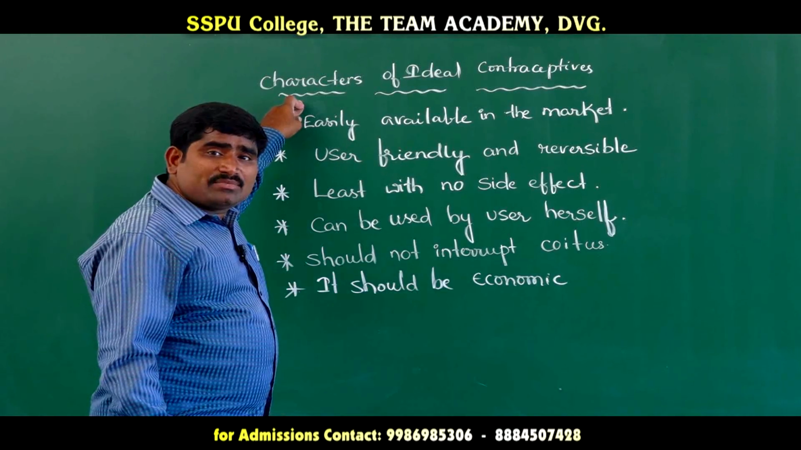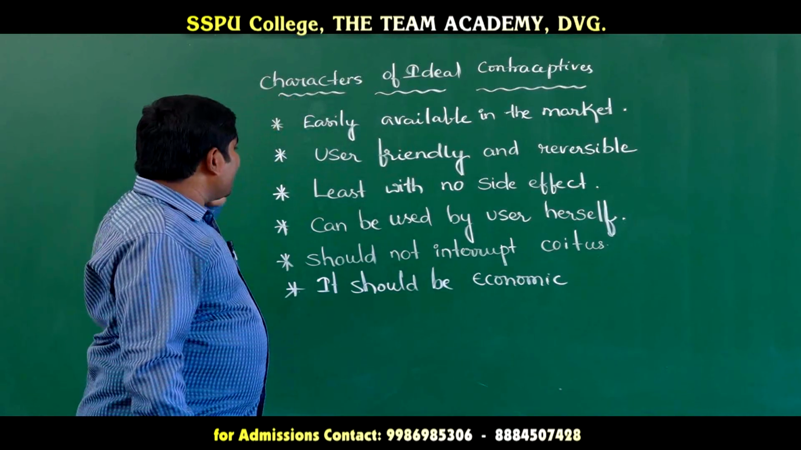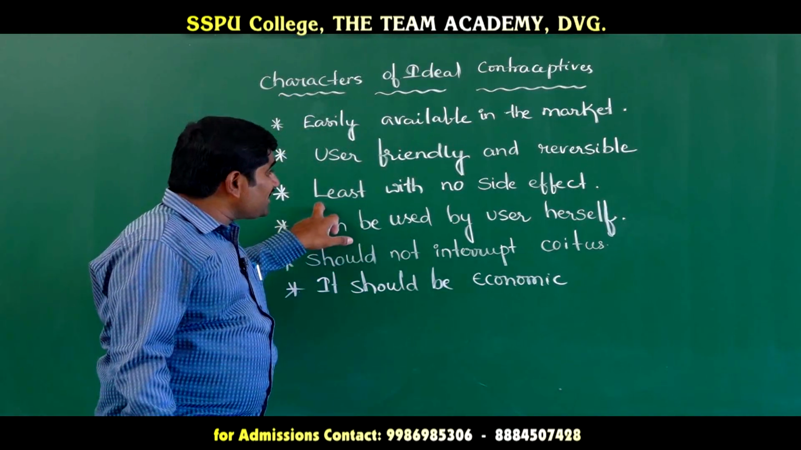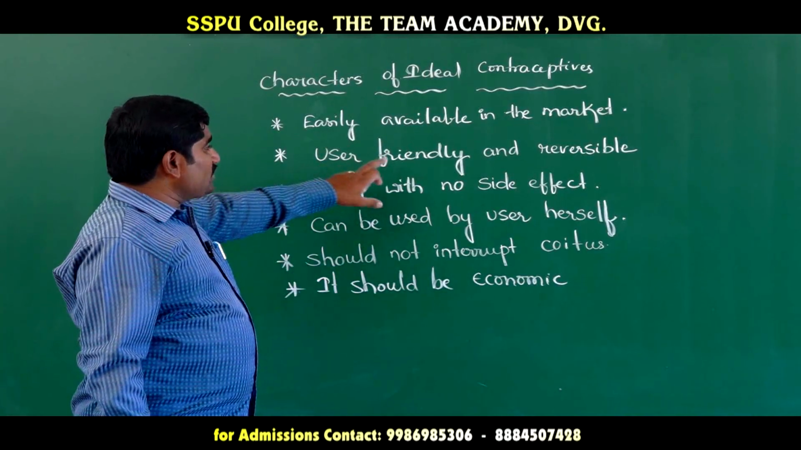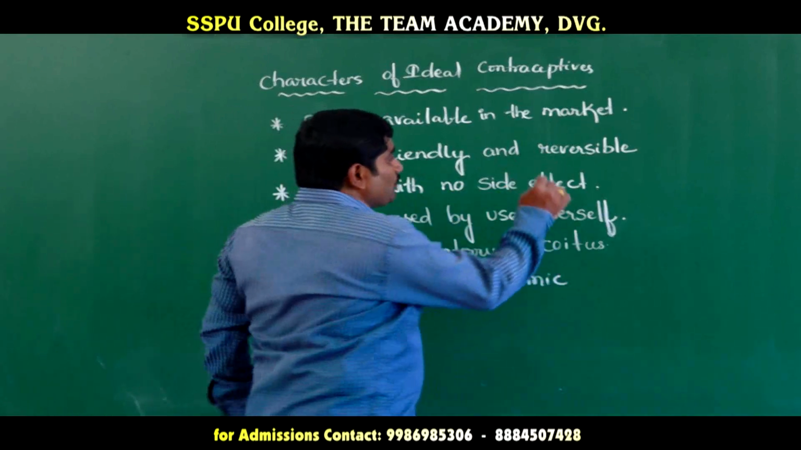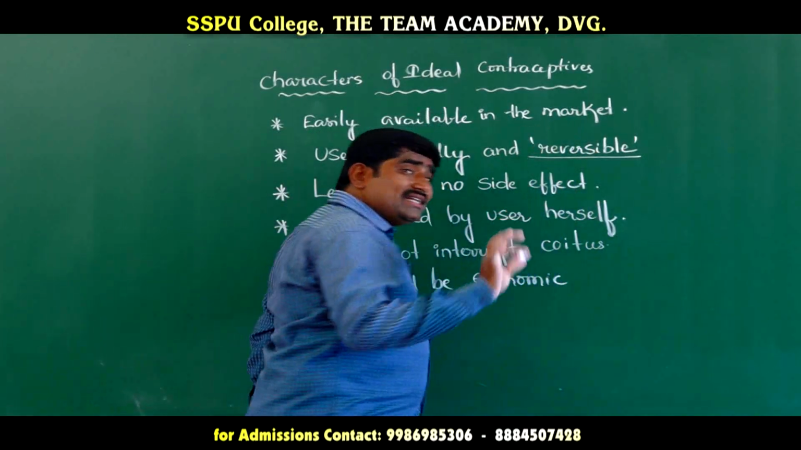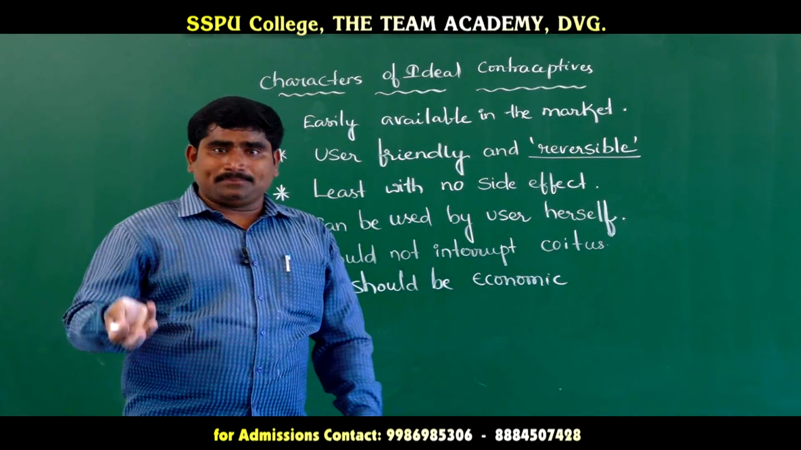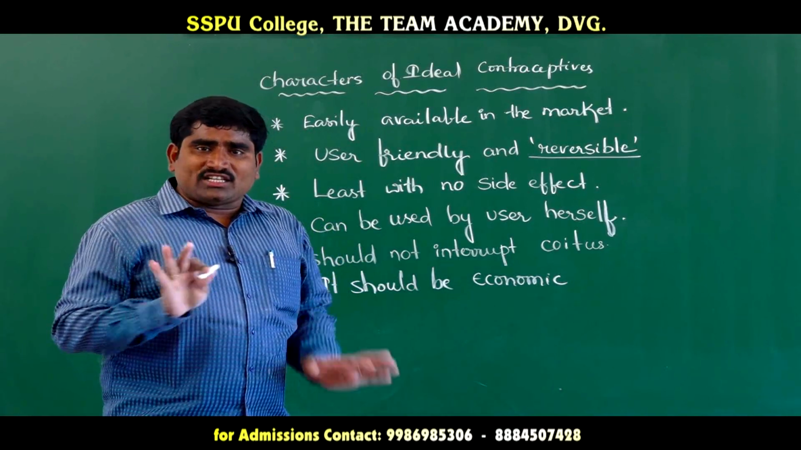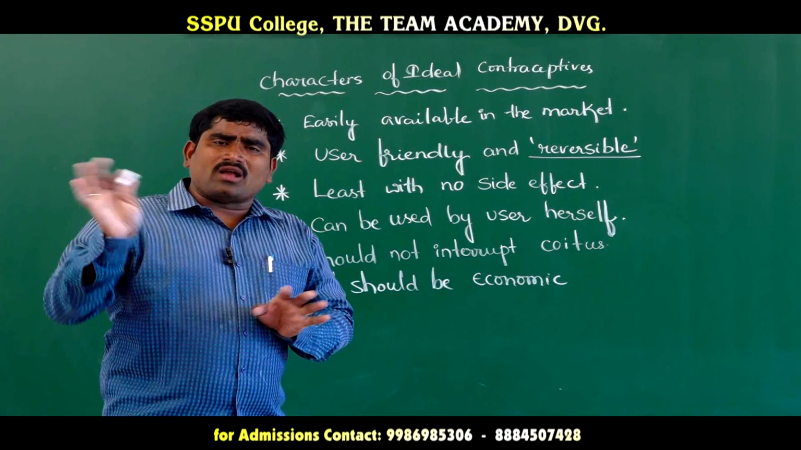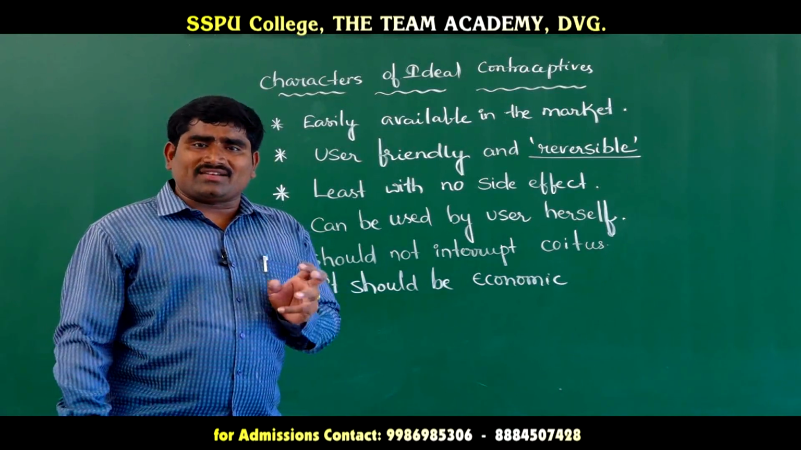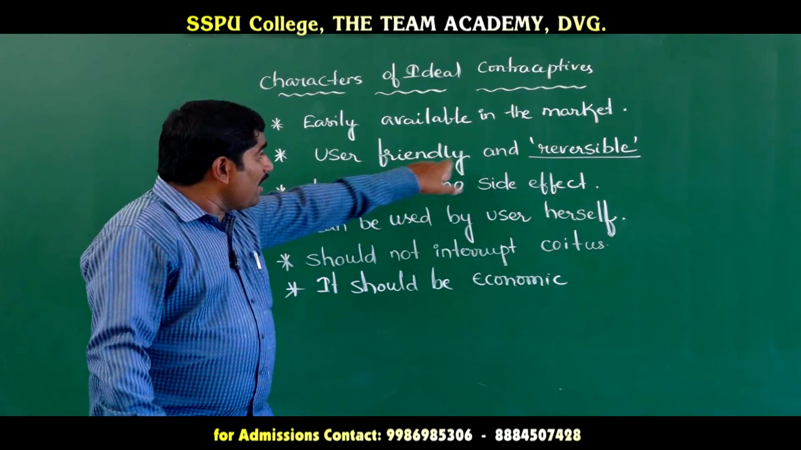An ideal contraceptive should be user friendly and reversible, and it should have the least side effects or no side effects. Reversible means that if they stop using it, they should get children again. While they are using it, they should not get pregnant, and if they stop using it, they should normally get children. So that is called reversibility.